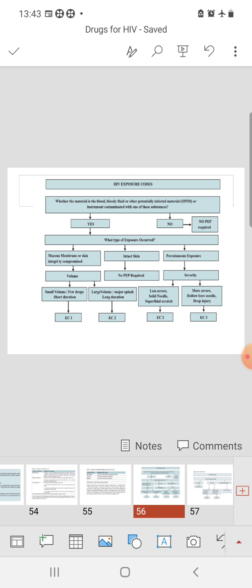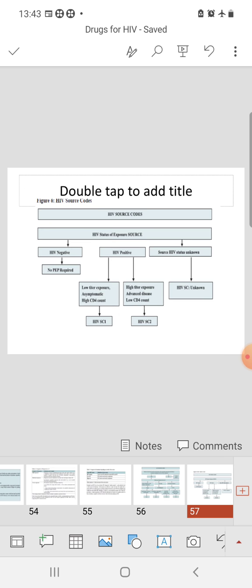Okay, it's very easy to understand. So no non-intact skin, no PEP required. If there is no exposure to any body fluid like blood or potentially infected material or instrument, then it is not needed. If it is mucous membrane or non-intact skin exposure, small volume, it is EC1, large volume EC2, percutaneous exposure, small volume EC2, percutaneous exposure, large volume EC3.